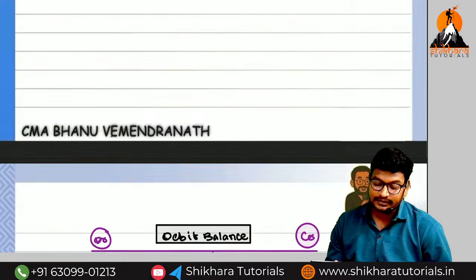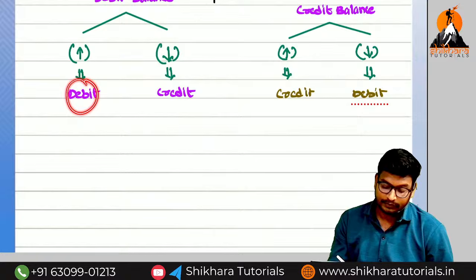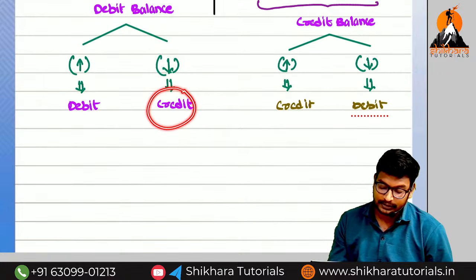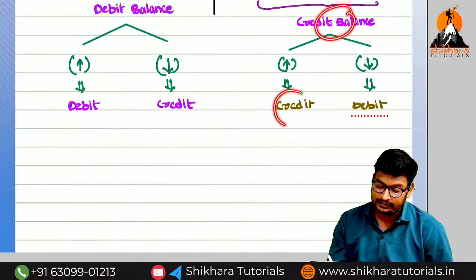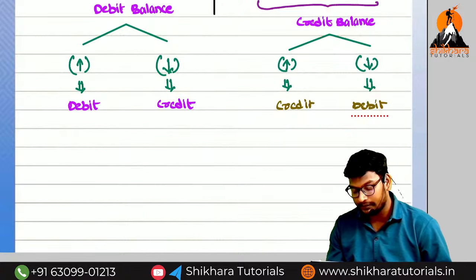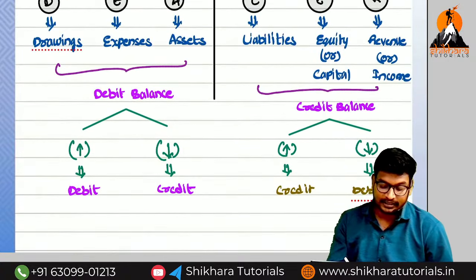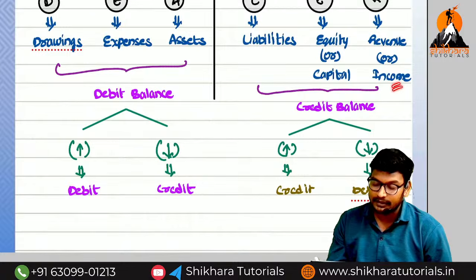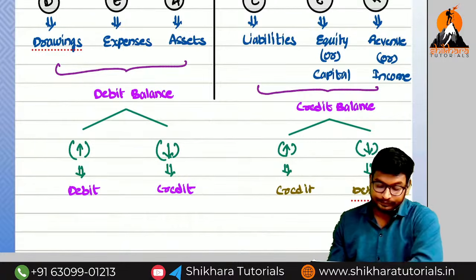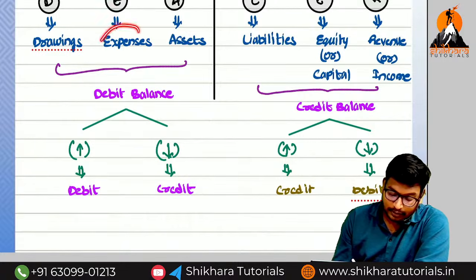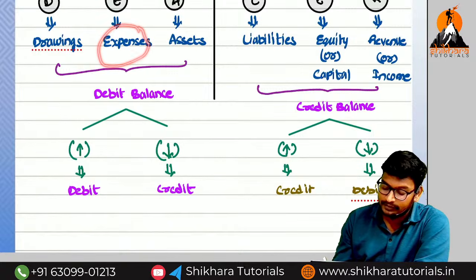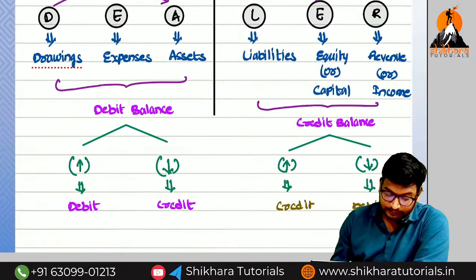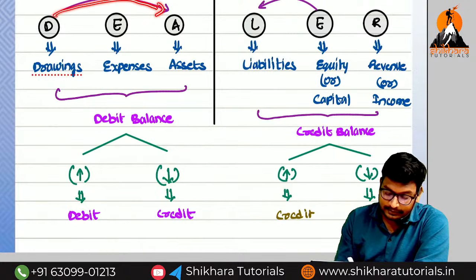So if the debit balance increases, what we need to do? Debit. If the debit balance decreases, what we need to do? Credit. In the same way, credit balance increases, credit; credit balance decreases, debit. So when the expenses will increase, when the assets will increase, I will show you, no problem. When the liabilities will increase and when the incomes will increase. You can imagine always expenses increase, always incomes increase. Drawings is nothing but asset and capital is nothing but liability.